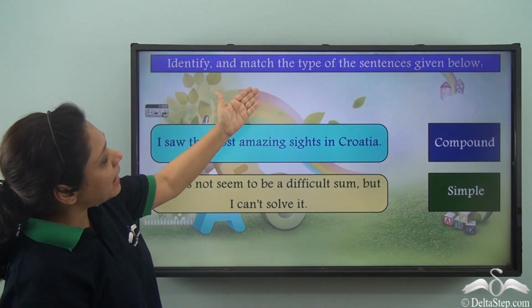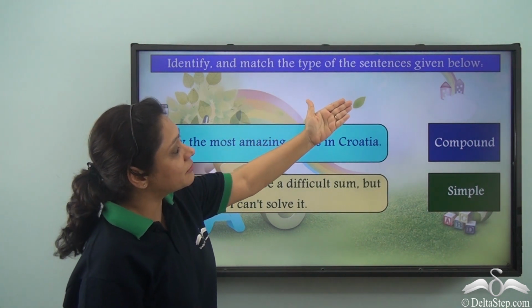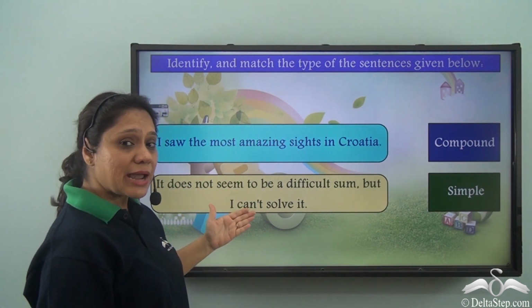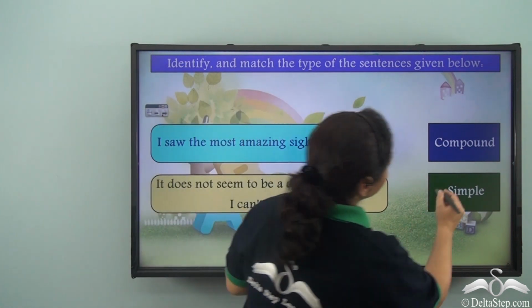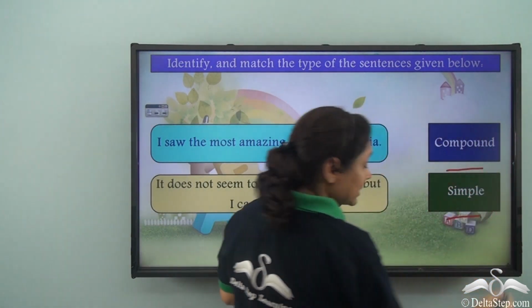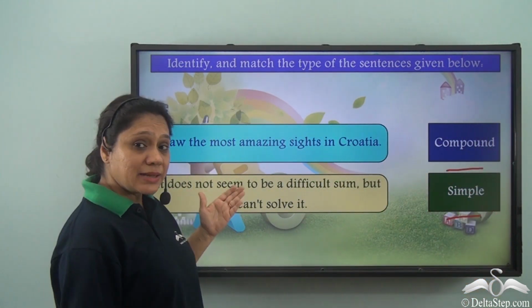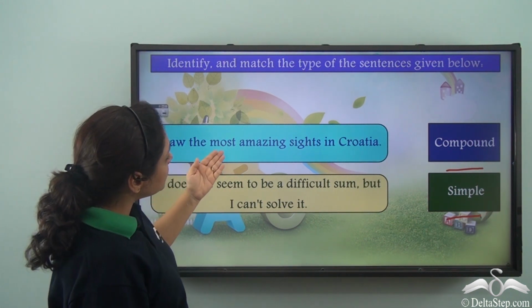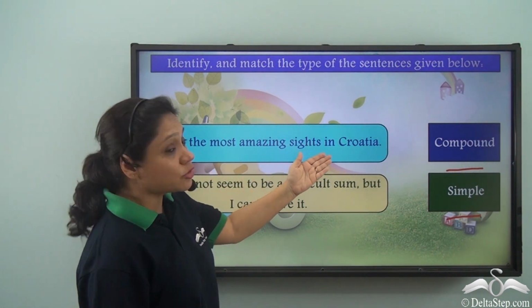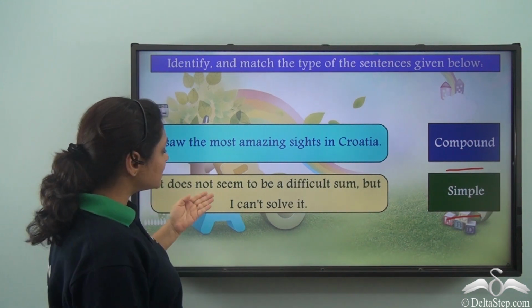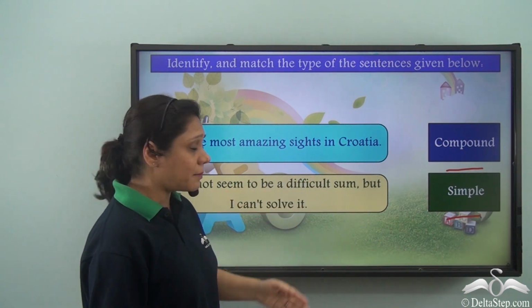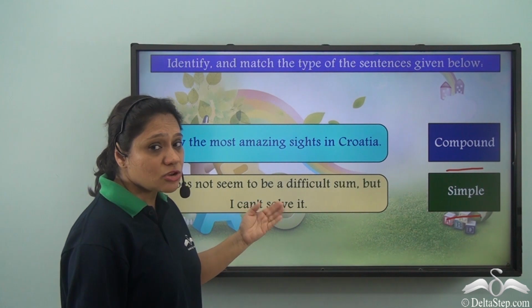Identify and match the type of sentences given below. What are the two types of sentences given to us? Compound and simple. And the sentences are, I saw the most amazing sights in Croatia. It does not seem to be a difficult sum, but I can't solve it.